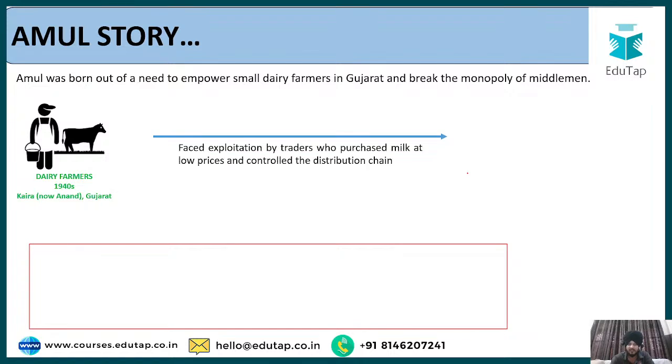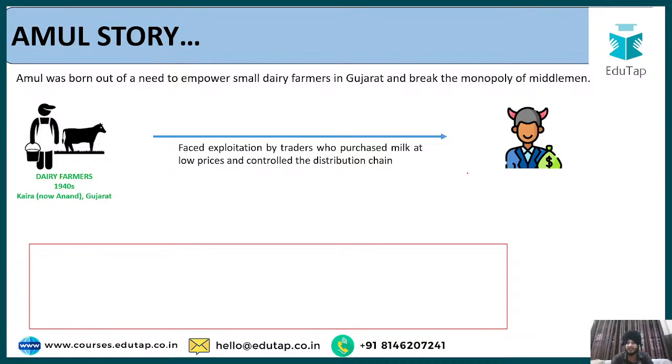Now, the farmers of this region, Kaira in Gujarat, were facing huge exploitation by the traders. These traders were nothing but middlemen. Whenever the dairy farmers had to sell their milk and all this kind of dairy products to the market, these middlemen used to come in between and charge a high rate of commission, and because of this the profitability of the dairy farmers used to get reduced. So this was, I would say, one of the major problems faced by the dairy farmers.